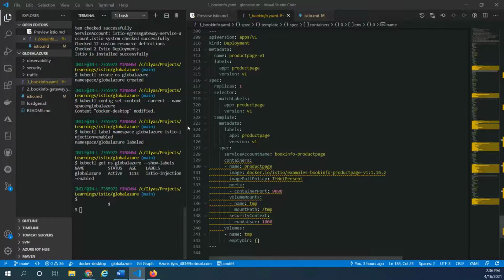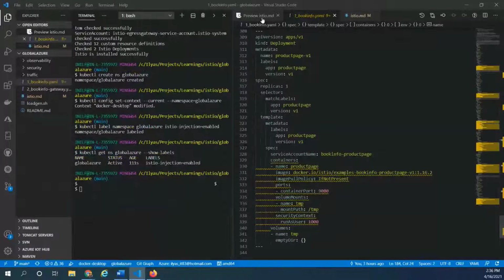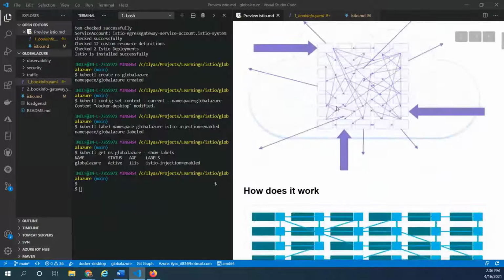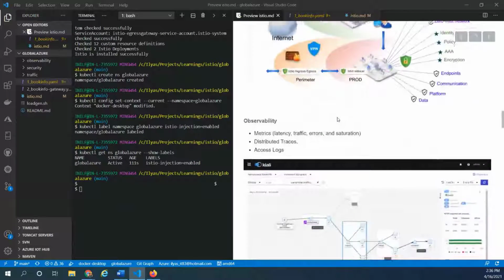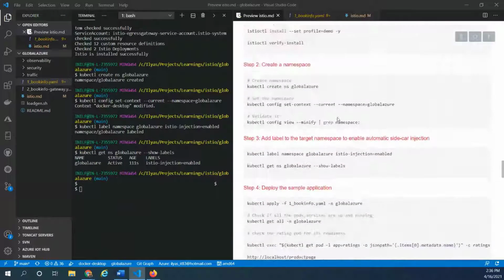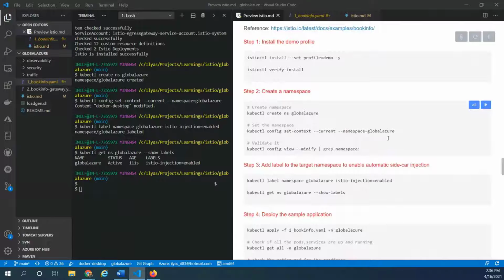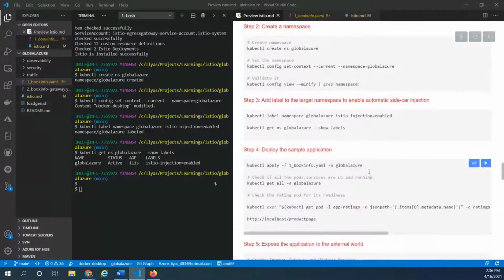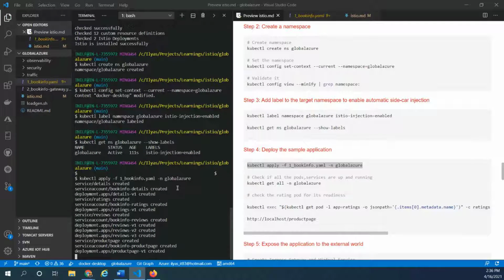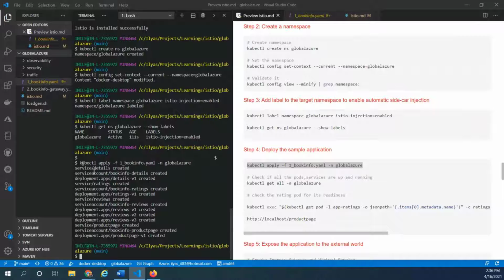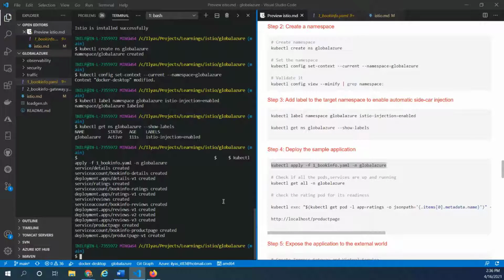All right, so hope you have played with Kubernetes. What I'm going to do is simply deploy that particular application into my namespace. Okay, here we go. Perfect. So this has created all the services. Again, it was very quick simply because I had the images cached and have already played with it multiple times.